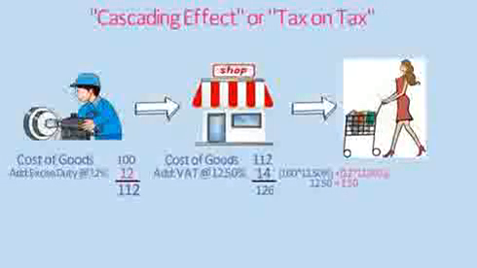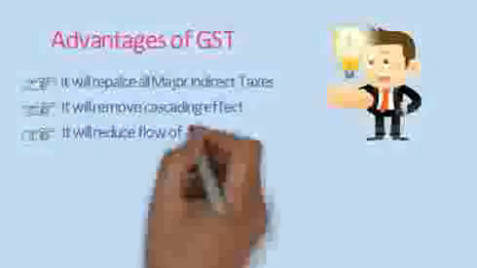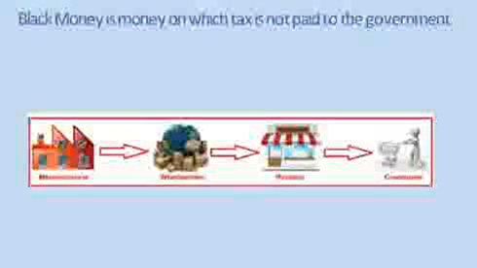This is called cascading effect. GST will remove cascading effect as there will be only a single tax applicable. GST will reduce flow of black money in the country. Black money refers to funds on which taxes have not been paid. There are persons who understate income by not reporting each and every transaction. By doing this, they save indirect taxes and, more importantly, are able to furnish under-reporting of their incomes.